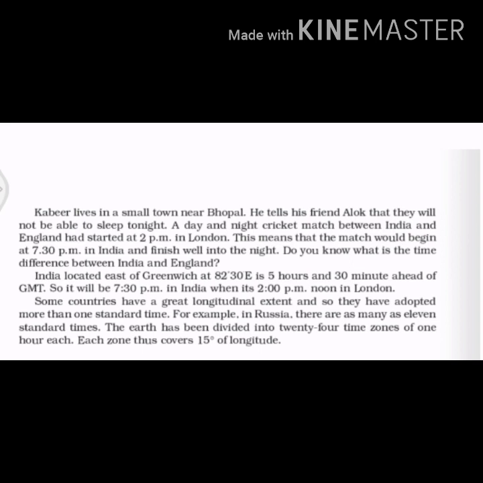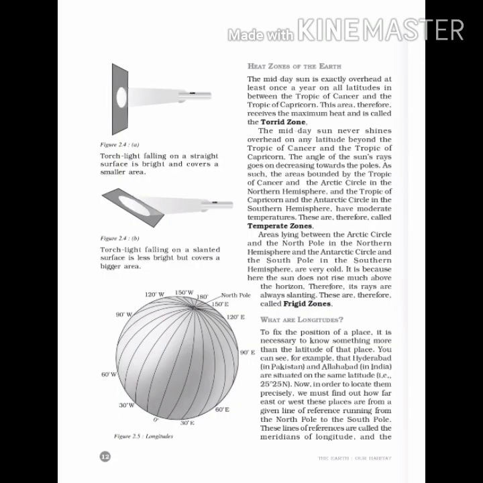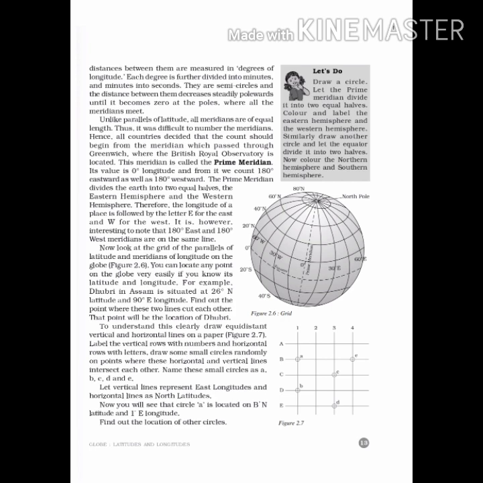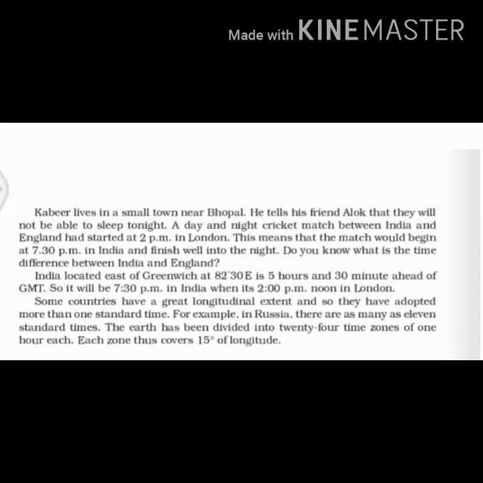So here our chapter is completed. Now I want you all to go through all the previous topics which we have covered in this chapter: the globes, parallels of latitudes, longitudes, then the grid, then how we can find out the exact position of a place, what is the time difference between different countries, how we can find that out, all those things.